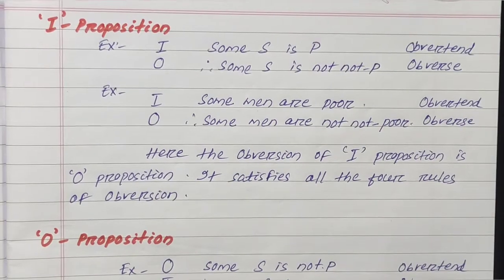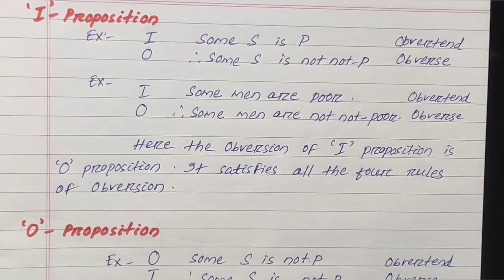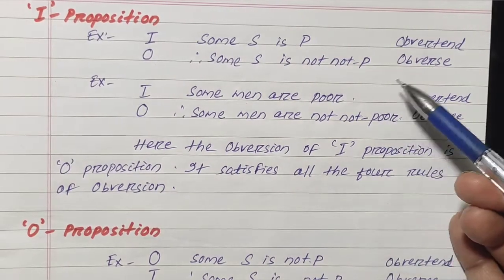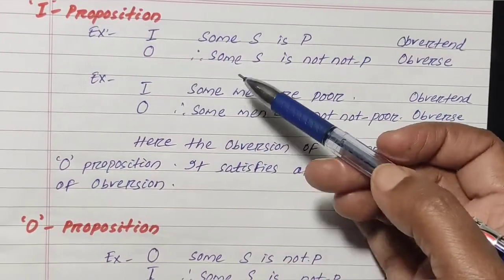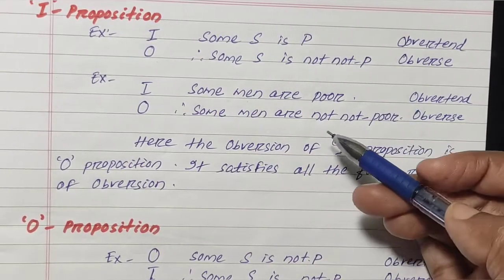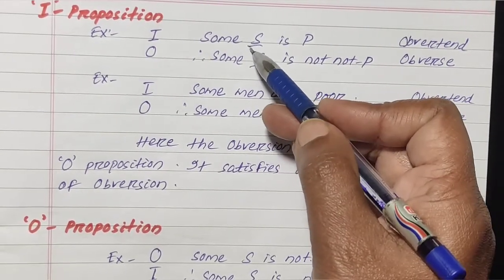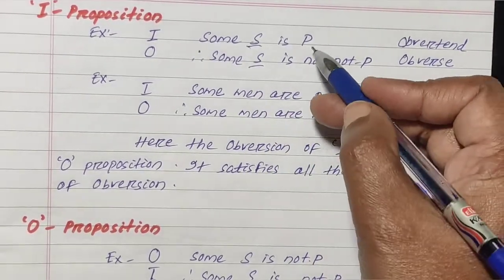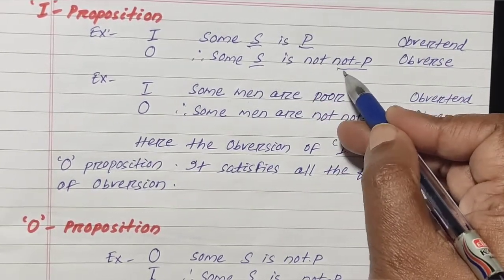Then the obversion of I proposition. I proposition is some S is P. The obvertend and obverse: the obverse is O proposition, some S is not non-P. Here the subject is the same in obvertend and obverse, and the predicate is P, and not P is the contradiction.